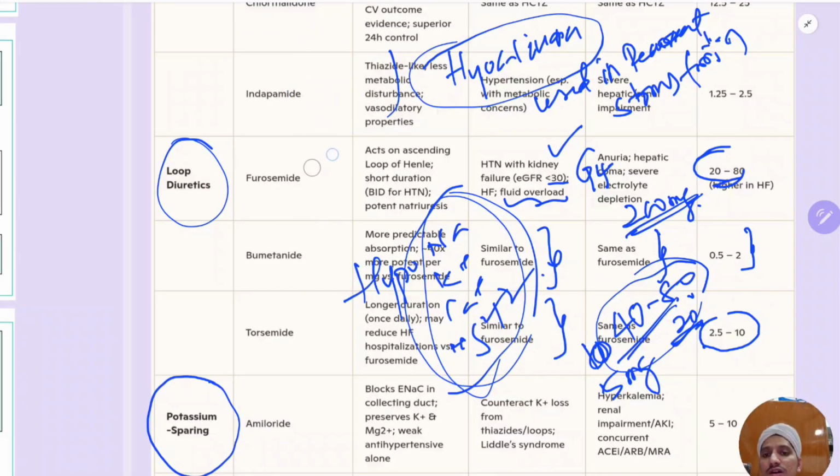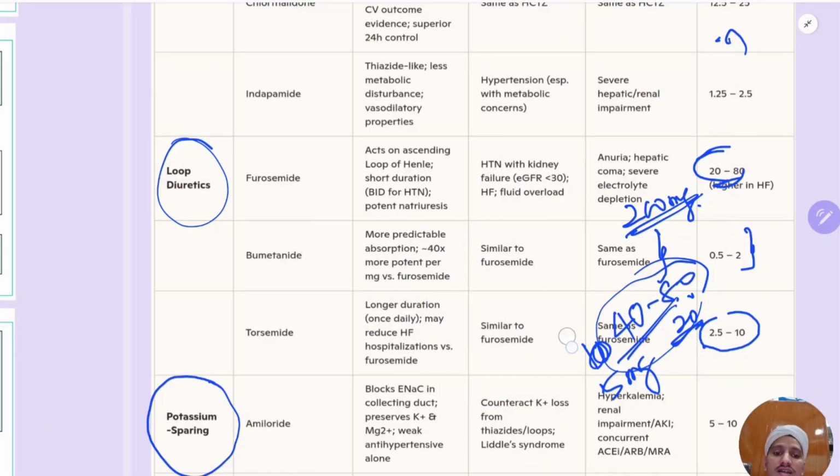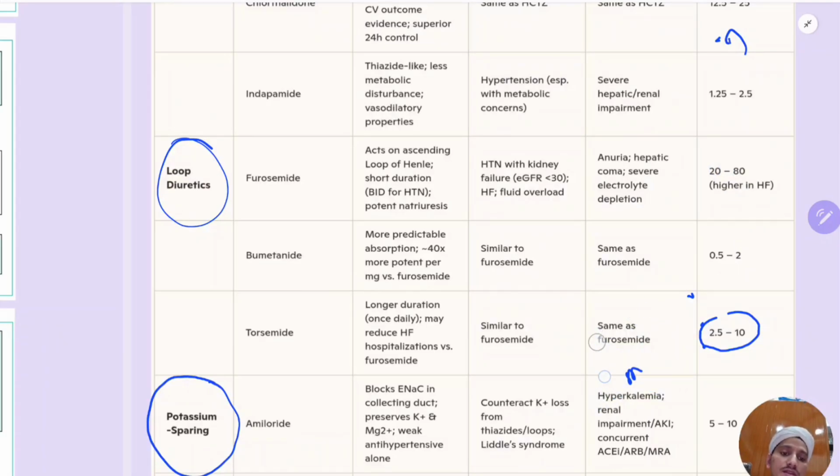Okay, that's about the loop diuretics. So the most potent is the bumetanide, least potent is the furosemide, and the longer acting is the torsemide. Again, kidney and liver conditions, you should take caution.